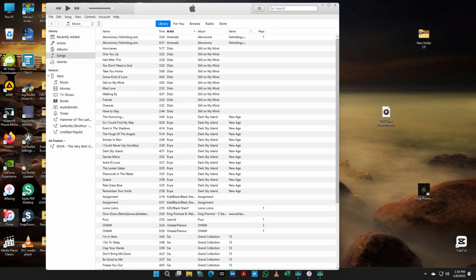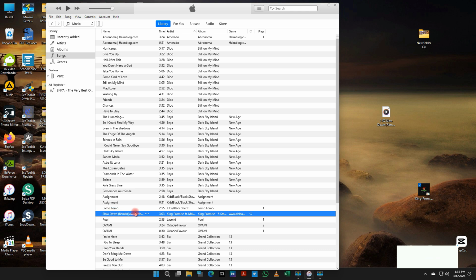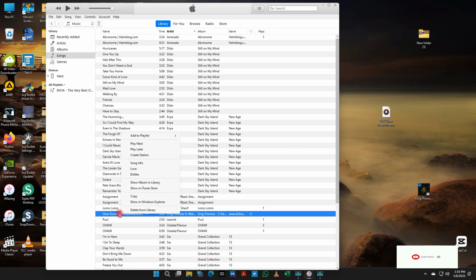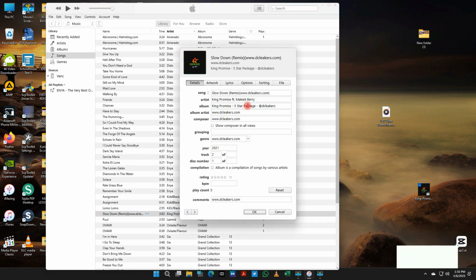First, you will need iTunes on your computer, and second, you will need that favorite song of yours on the computer as well. Now, drag your favorite song into your iTunes library. After you drag your favorite song into your iTunes music library, right click on that same song and then select song info from the menu.